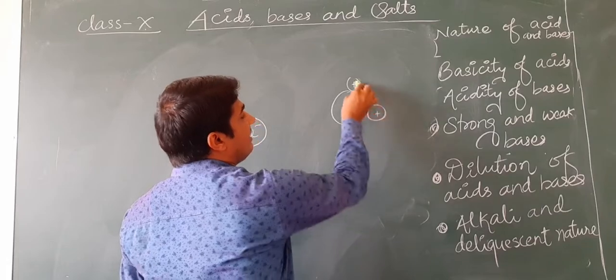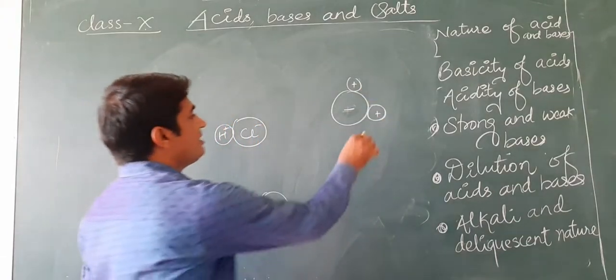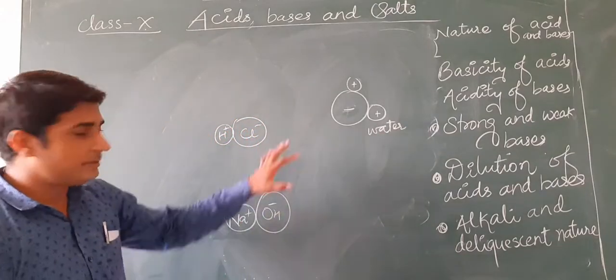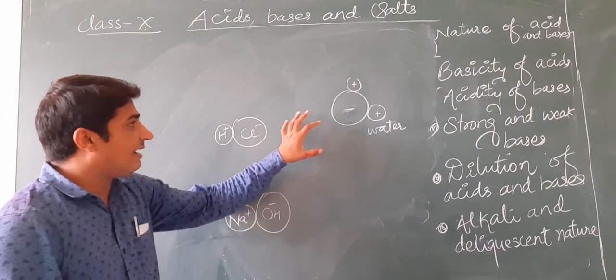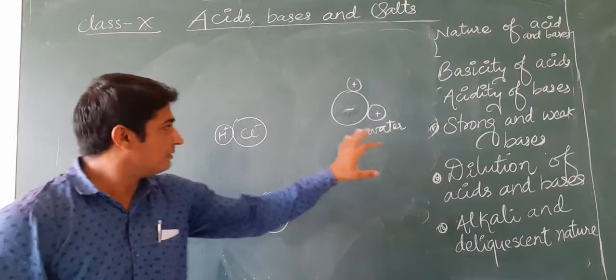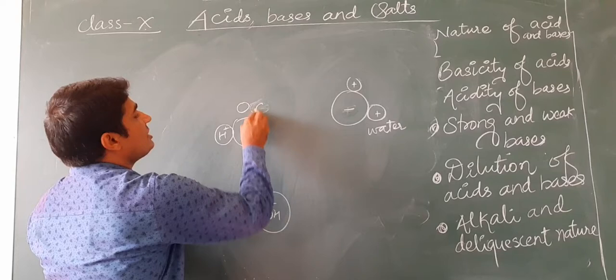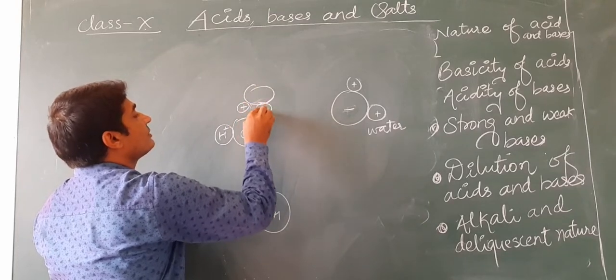This is O and these two are H. This is a water molecule. So what happens? These ions are attracted by the water molecule. HCl is attracted by the positive part of water molecules.